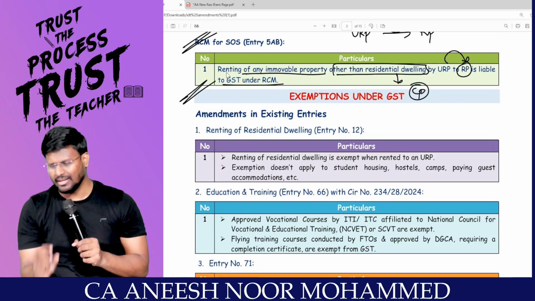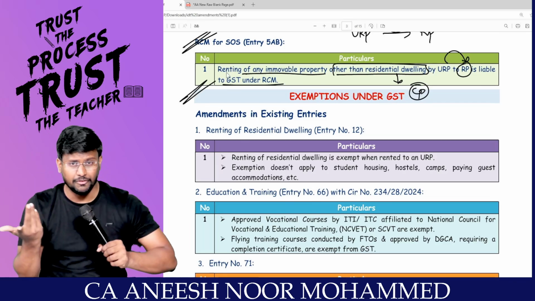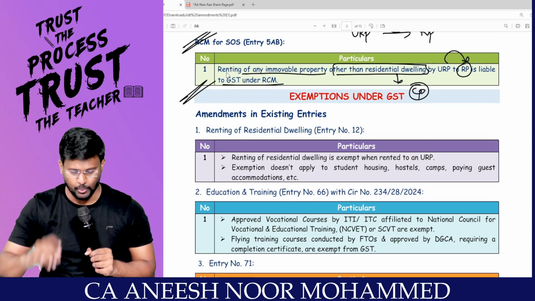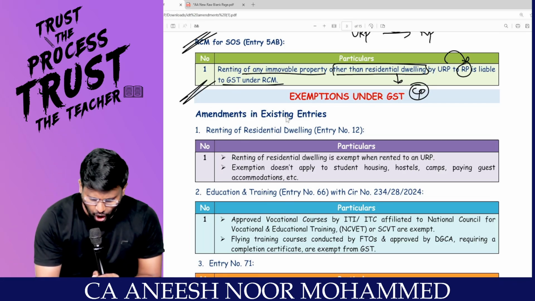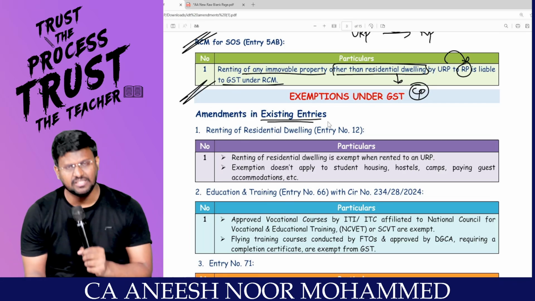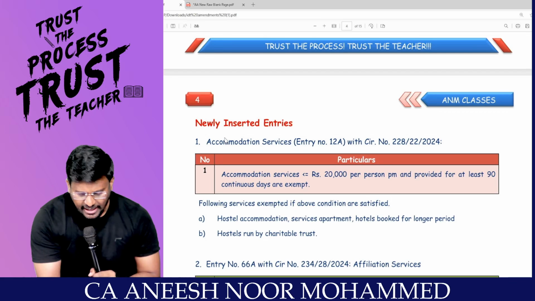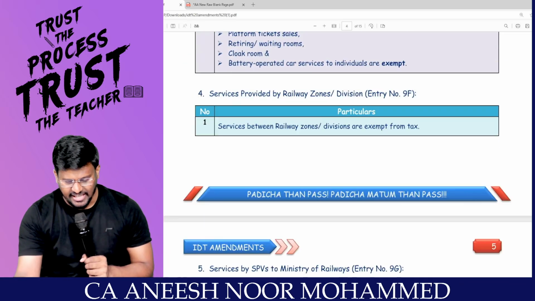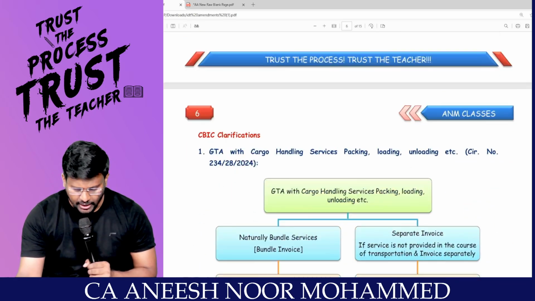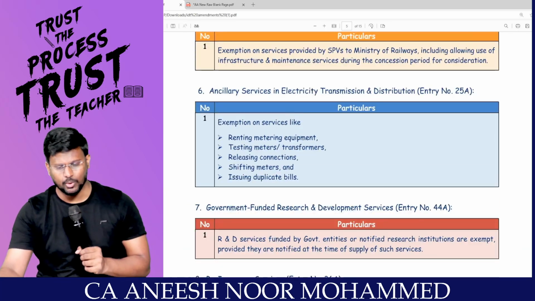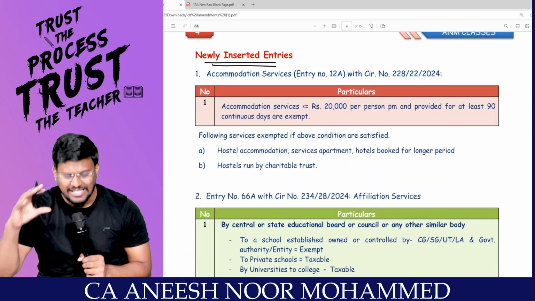Coming to exemption, it is a little lengthy, but not very difficult. But sure shot this time exam questions will come. Actually, in the existing entries, certain amendments they have made. Second category of discussion: they have added certain new entries. And the third category, certain clarifications have been introduced. These are the 3 segments or legs we are going to discuss.